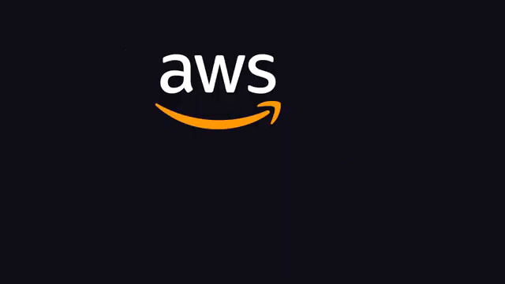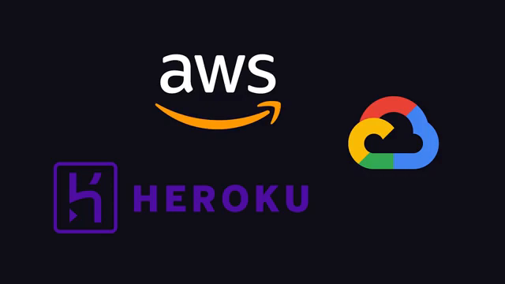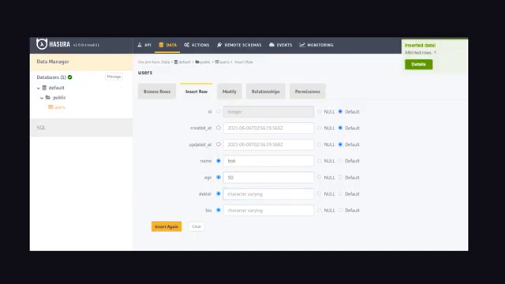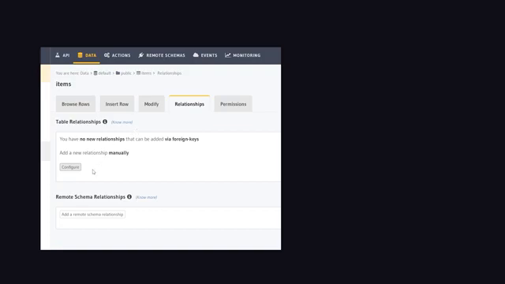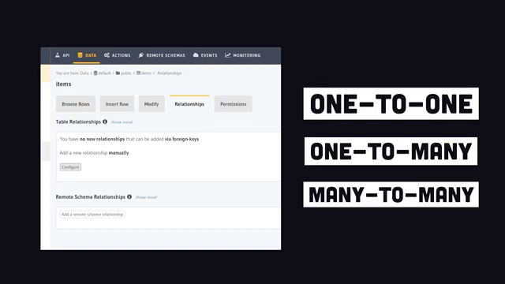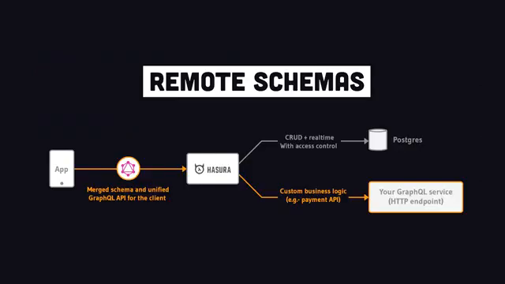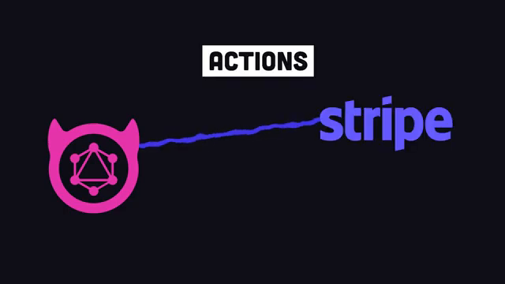If you don't already have a database, you can connect one from anywhere in the cloud, then add tables and rows to it and manage all of your data directly from the web UI. And it can even help you configure relationships between tables. In addition to databases, you can also connect third-party APIs to your schema to create a single source of truth for all your data.